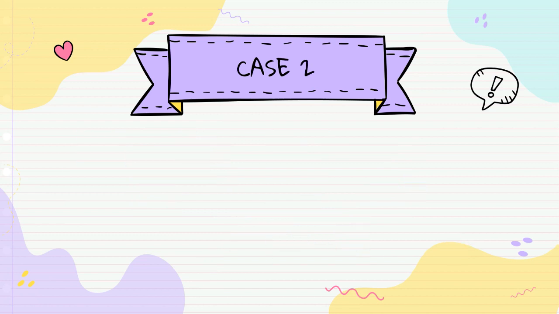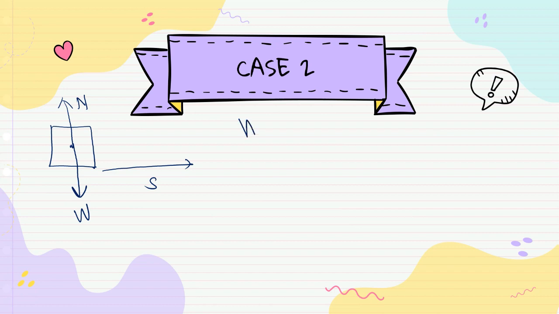And for the next case, for example, an object with normal force and weight moving to the right.